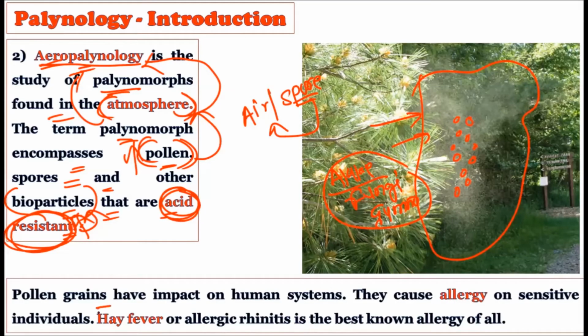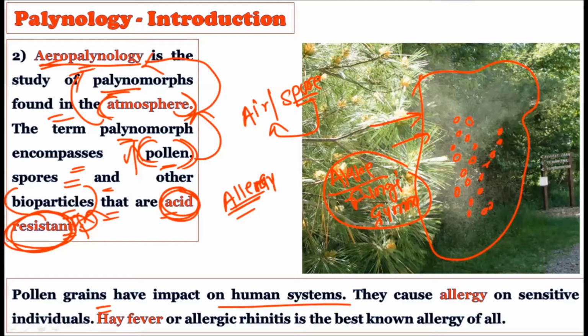Now see, pollen grains have an impact on the human system. Here one problem is greatly studied. One specialty of aeropaleontology is that they study pollen allergies. Different types of allergies can be studied under aeropaleontology, because largely whenever an allergy is caused in an individual, it is due to the pollen grains or spores present in the air.